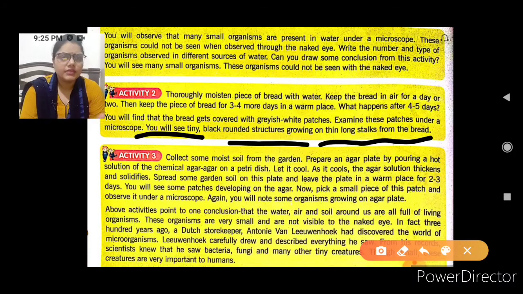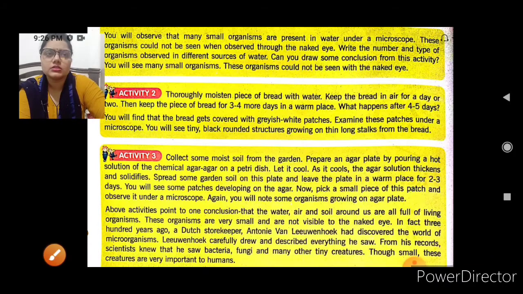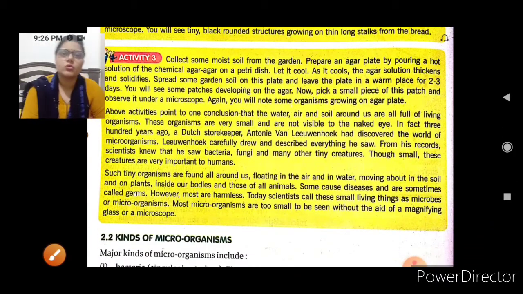Even at our home, when we leave 2 or 3 pieces of bread in a polythene packet, after 2 or 3 days we see greyish and greenish colored fungi over it, and a black colored fungi is also present. So what was that? It was a fungus. You have to write all these things on your own.